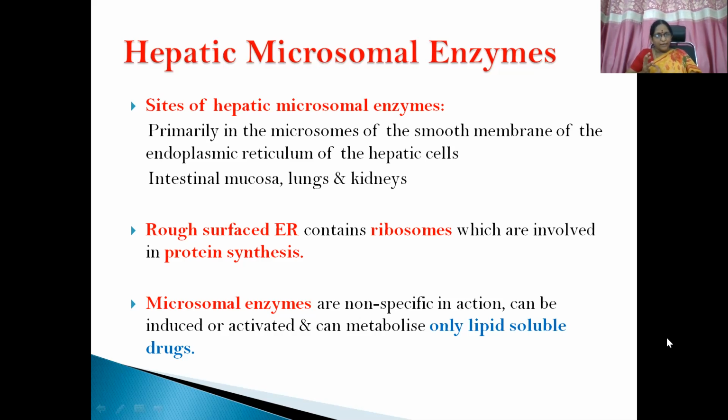Apart from that, it also happens in intestinal mucosa, lungs, and kidneys. The smooth membrane of the endoplasmic reticulum is involved in the microsomal enzymes of biotransformation, whereas the rough endoplasmic reticulum contains ribosomes, which are involved in protein synthesis. Microsomal enzymes are non-specific in action, can be induced or activated, and can metabolize only lipid-soluble drugs. So that's what we need: lipid-soluble drugs have to be converted to hydrophilic molecules and then excreted.